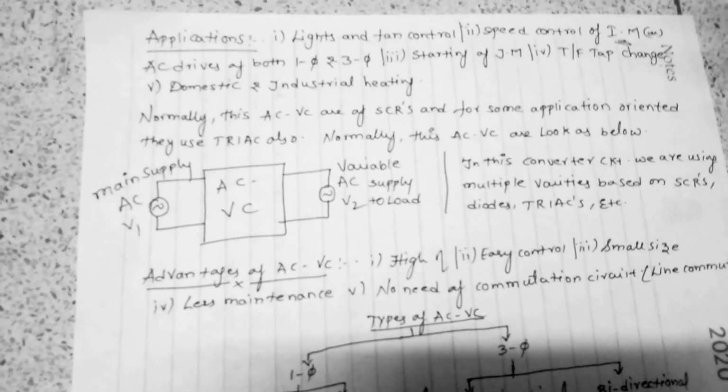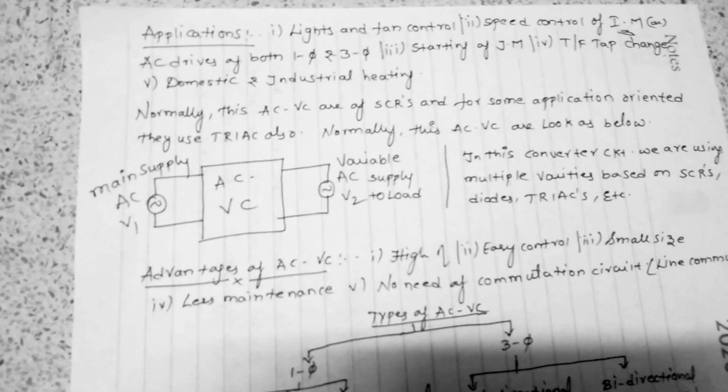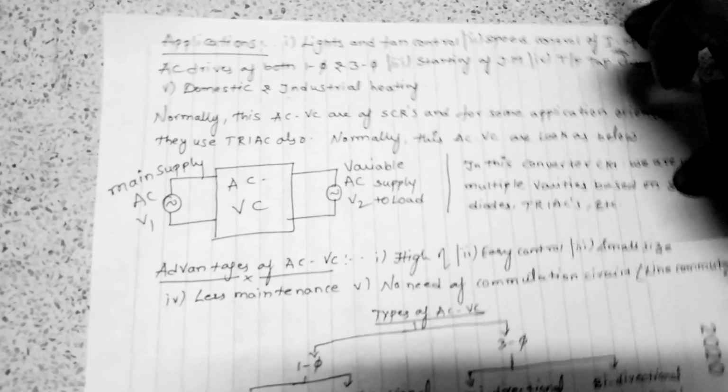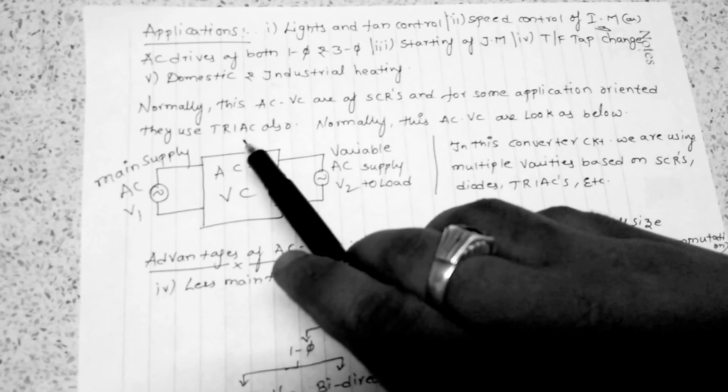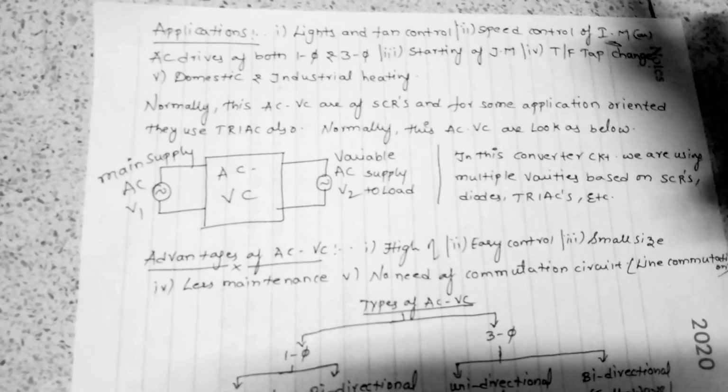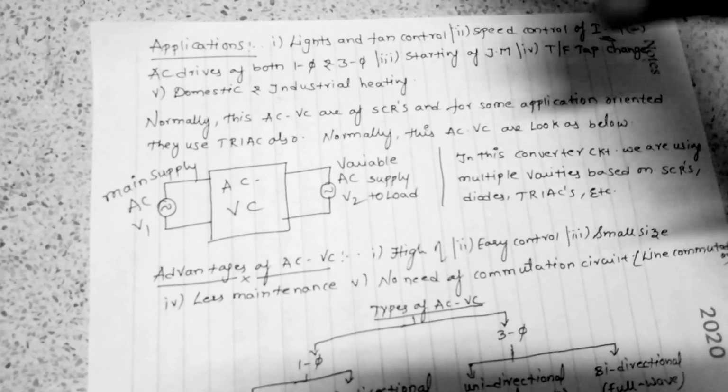Normally these AC voltage controllers are built with SCRs only, and depending on the application they also use triacs. What a triac is and what an SCR is, and their differences, advantages and disadvantages, determine why they use SCRs in some cases and triacs in others.